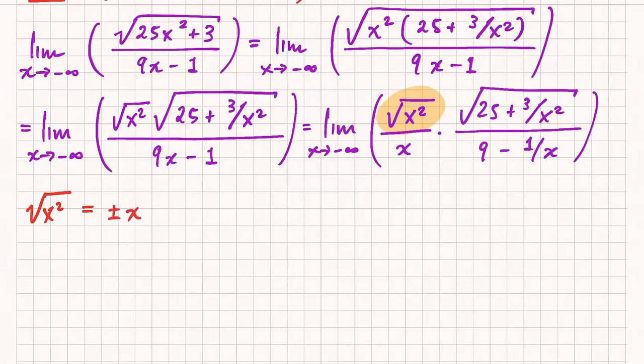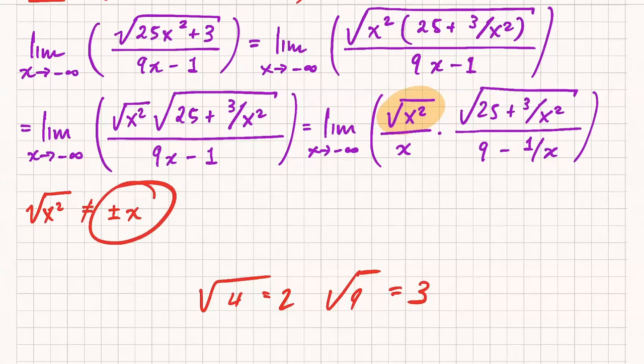That's wrong. Remember that the square root symbol, at the very least, is a function. If I ask you what is the square root of some number, like 4, the square root of 9, the answer is not plus or minus 2. The square root of 4 is 2. The square root of 9 is 3. The square root symbol always returns one number, because it's a function. So you can't give me 2 numbers. You can't give me both plus x and minus x. There's no such thing as that. So that's wrong.